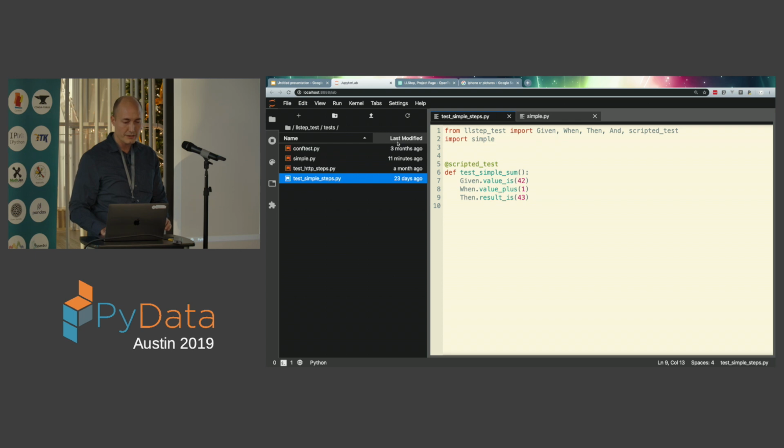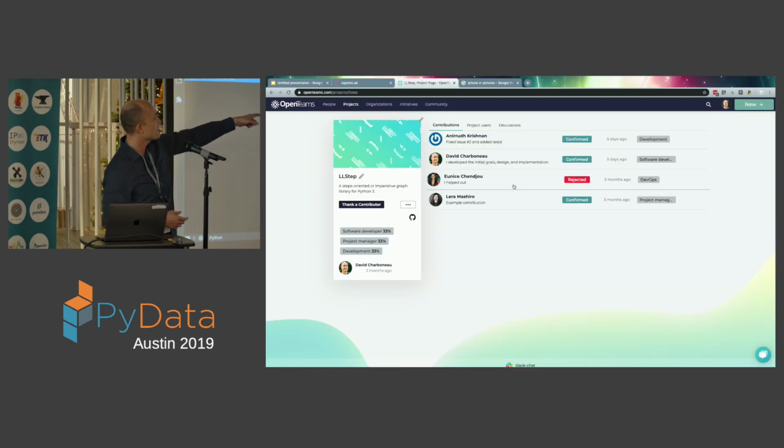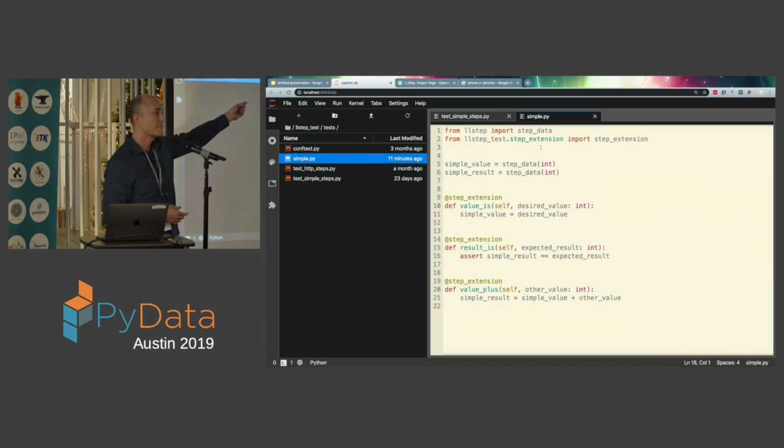If we look over here, I want to write code. I want to be able to write code that looks like this for testing purposes, right? I want to be able to say, given some condition, when I do something, then the expected outcome is this other thing. Now, the problem with this code is, first off, how does result is know that the current value is 43? And how does value plus know that what I said before was 42? How do I pass that information around? And even then, if I could actually pass things around this way, how do I type check any of this? How do I know if the preconditions for value plus and result is are satisfied?